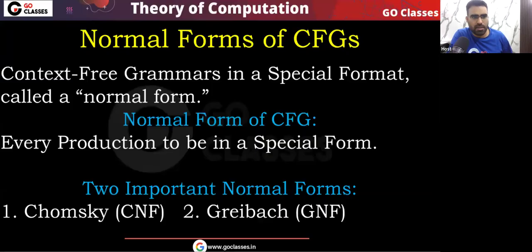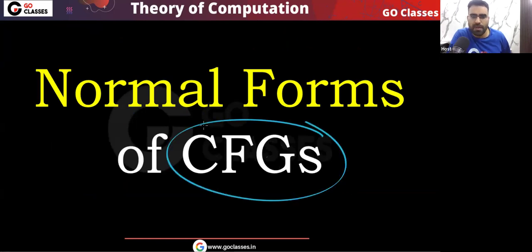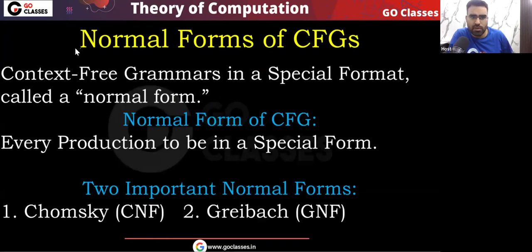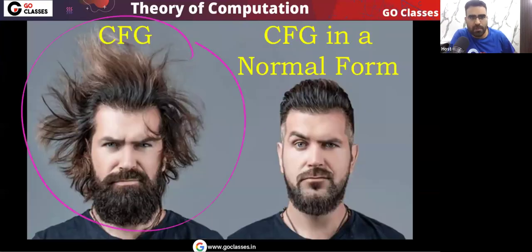Okay, now let's see what is a normal form of context-free grammar. We already know what is a context-free grammar. Now I'm asking what is a normal form of a context-free grammar. So the definition is very simple. Normal form of context-free grammar is basically context-free grammar in a special format. That is called normal form. What does it mean? It means every production will have a special form. Okay, let me explain. See, this is your context-free grammar, and this is your context-free grammar in the normal form. So you can see what normal form simply means. This simply means that your context-free grammar has a special format. Okay, so very simple point.